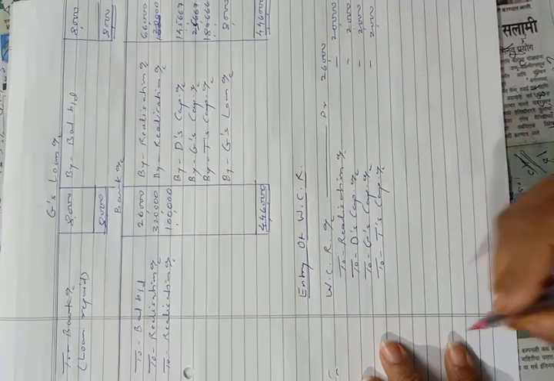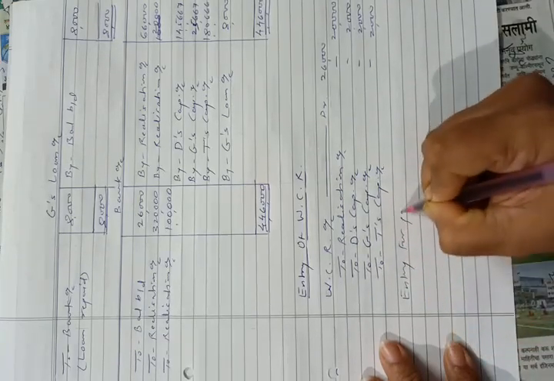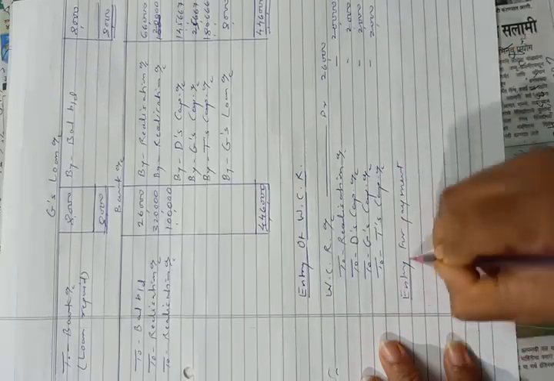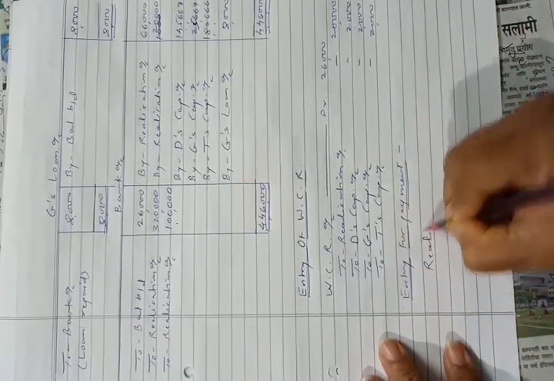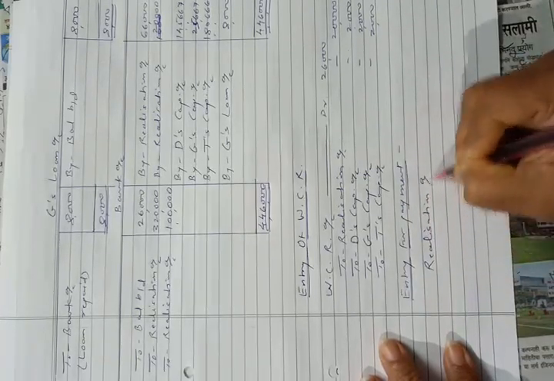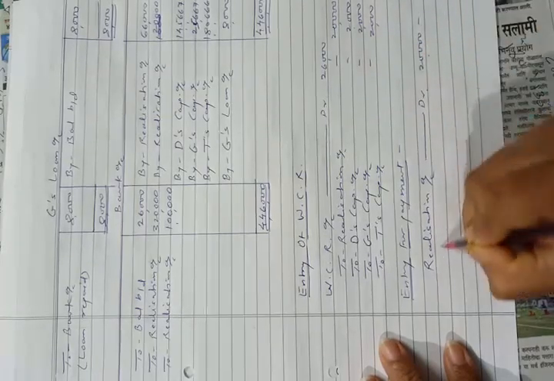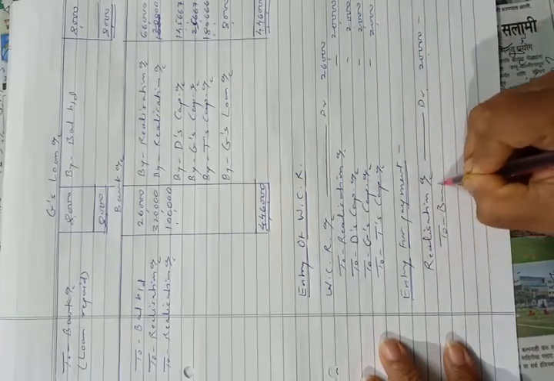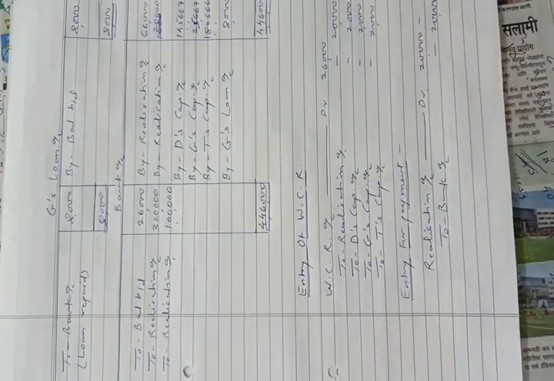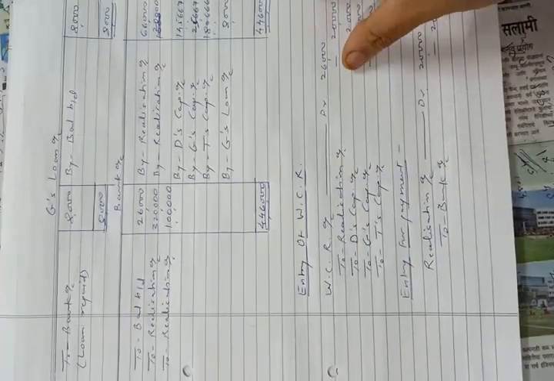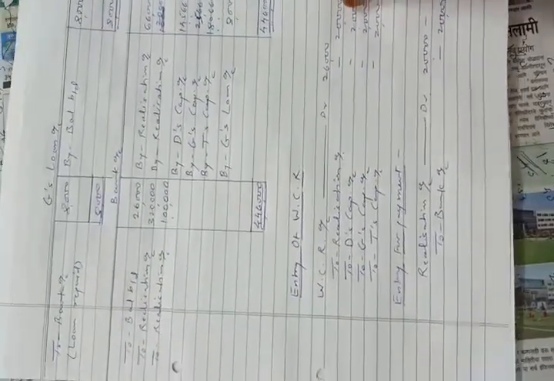The entry for payment will be realization account debit 20,000 to bank account 20,000. Okay, so we have to pass these two entries for adjustment of workman compensation reserve. Okay, that's all.